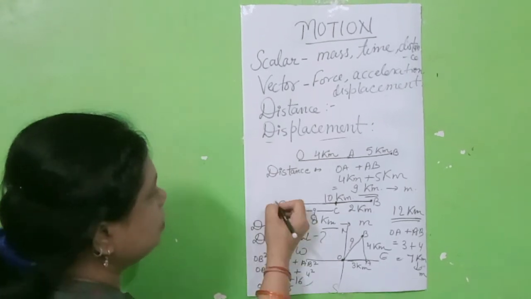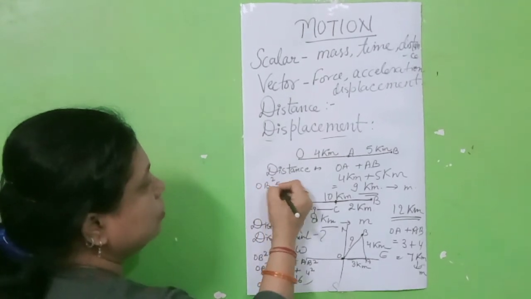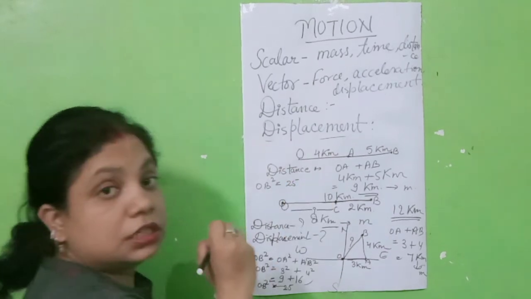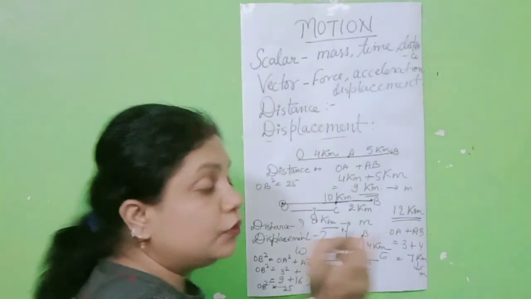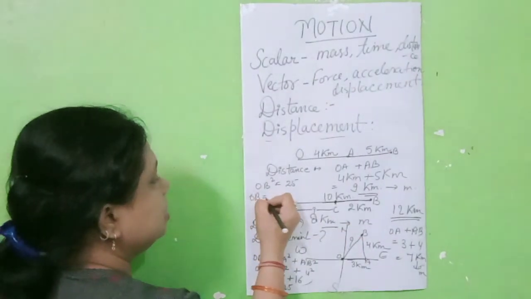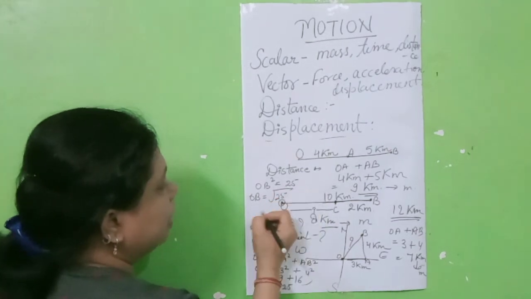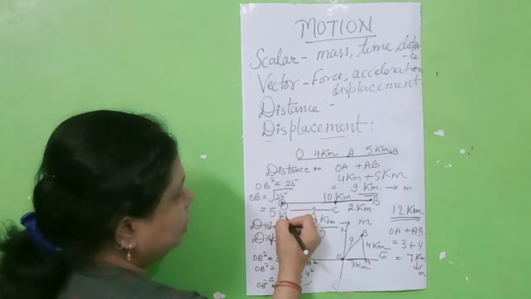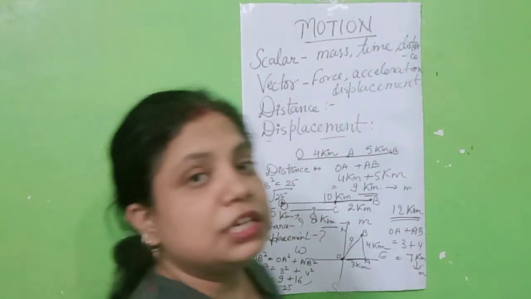OB square is equal to 25. So what will be the value of OB? OB is equal to under root 25. The answer will become 5 kilometer, and again you will change it to meter.